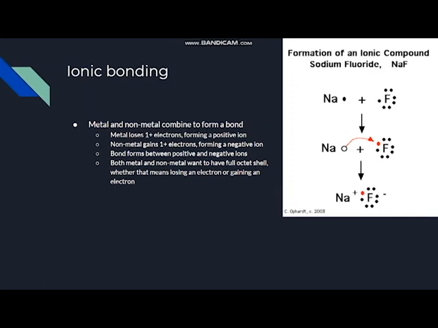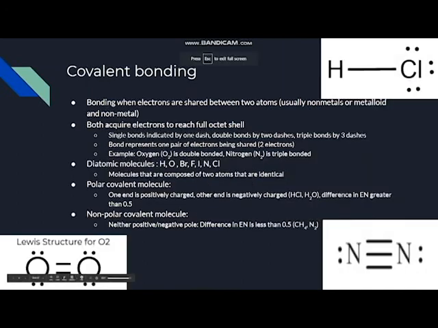So when we're taking a look at sodium fluoride, NaF, here, sodium has 1 electron in its valence shell, and fluorine has 7. Sodium doesn't want this electron, and fluorine wants it, so this electron completely transfers over to fluorine, creating Na+ and F-, as you can see by the electron transfer here.